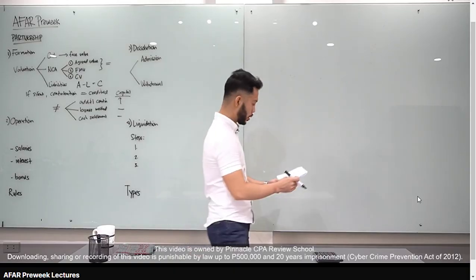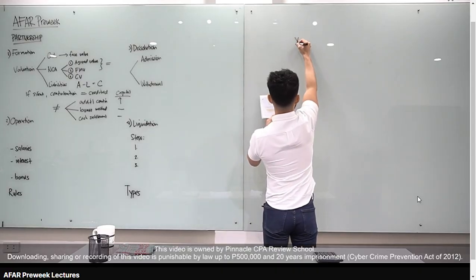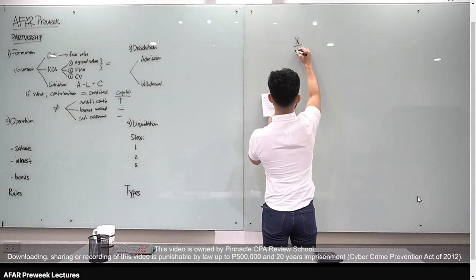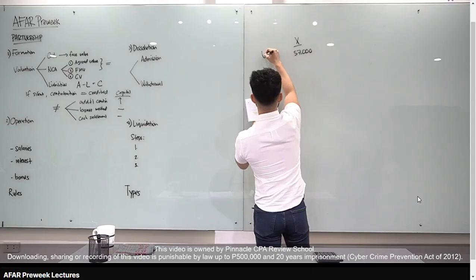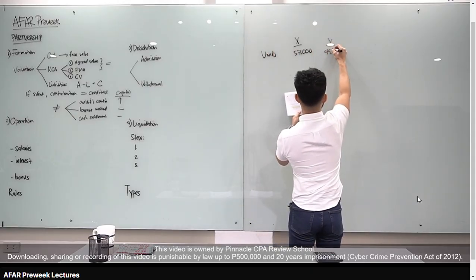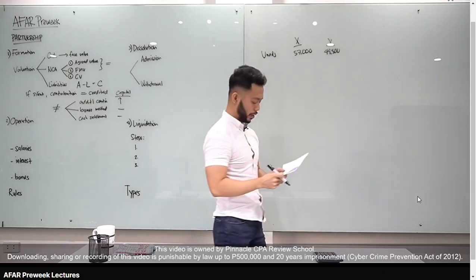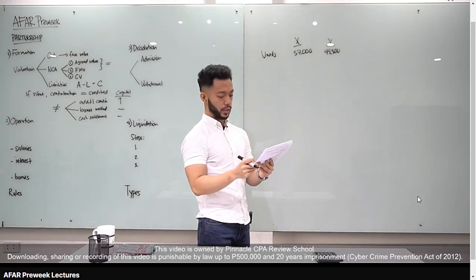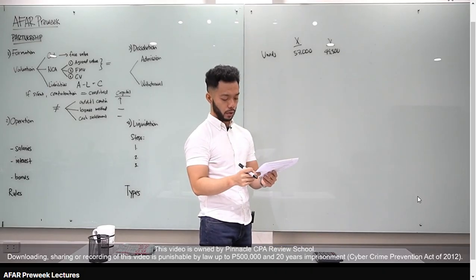Alright? So, in this case, si partner X, meron siyang capital balance na 57,000, yung unadjusted. Si partner Y naman, meron siyang 49,500. Okay, so may mga adjustments tayo. The partners agreed that the machinery and equipment of X is under-depreciated by 1.5.